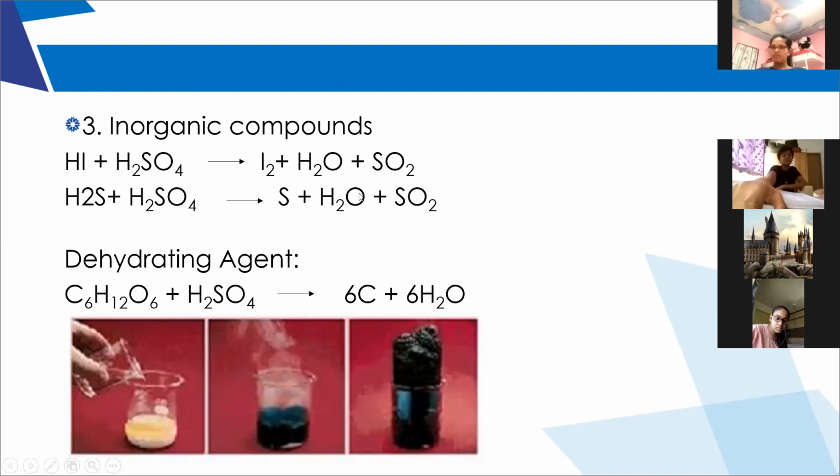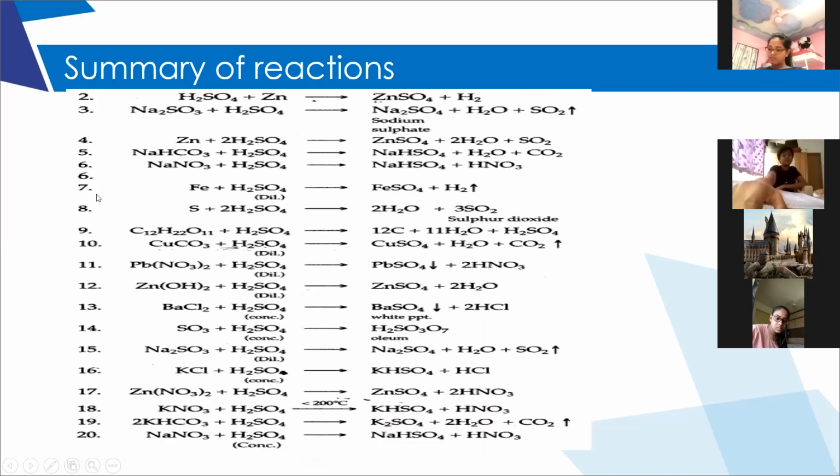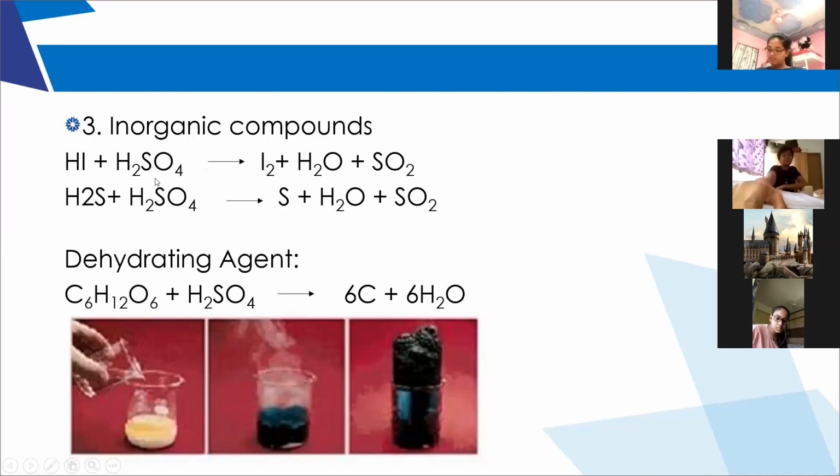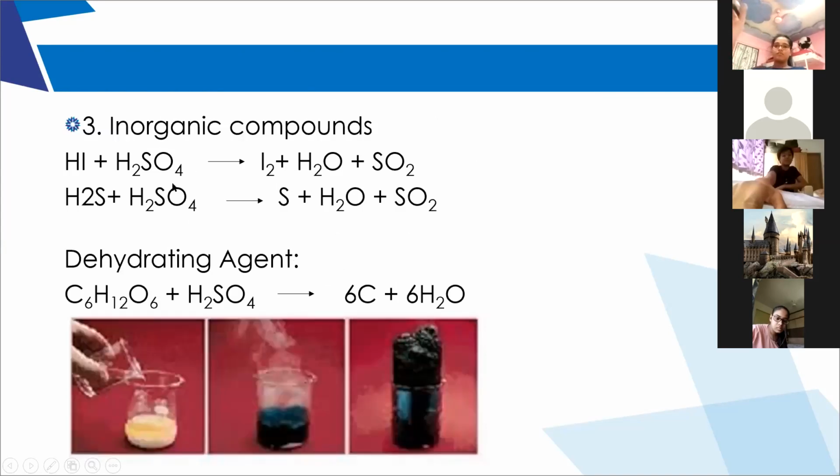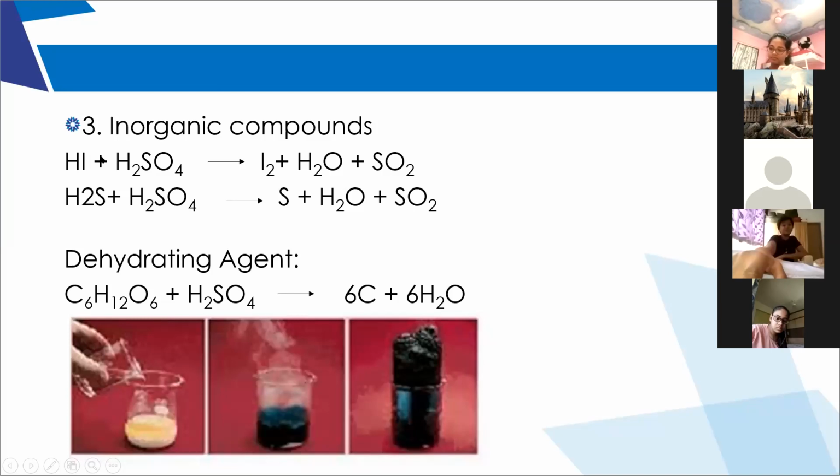Inorganic compounds means, children, can you say what are inorganic compounds? The covalent compounds of non-metals are called inorganic compounds. Okay? So, with inorganic compounds, it will oxidize the inorganic compounds by removing hydrogen. In the previous slide we have discussed, it is oxidizing metals and non-metals by adding oxygen, whereas for inorganic compounds, it will oxidize by removing hydrogen. So if we take hydrogen iodide, it is forming iodine.